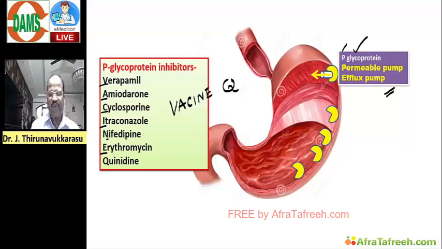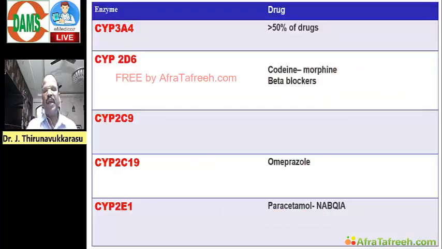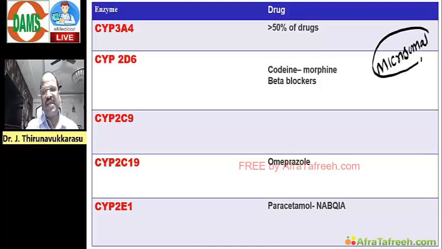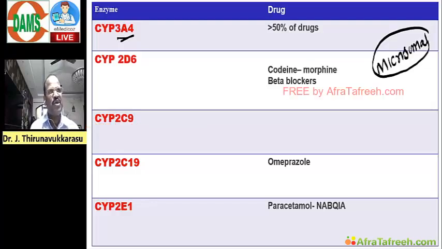Okay, now the next point, a very important topic. Microsomal enzyme based questions are repeated questions, so you must revise your notes. When I say microsomal enzyme, the most important microsomal enzyme is CYP3A4. That is the enzyme involved in the majority of drug metabolism. Like that, what are all the microsomal enzymes that play a major role? Important question.